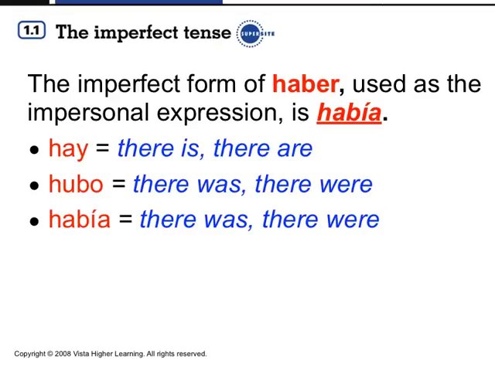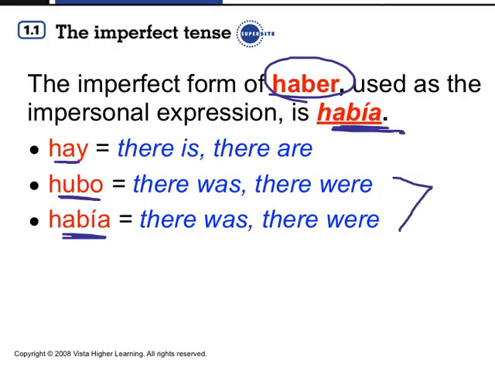So just to continue with our impersonal expressions, they all come from haber. In the imperfect we have había. In the present tense we had hay, there is and there are. Hubo in the preterite, there was, there were. And now we have había, there was, there were. And we'll learn when to use hubo and when to use había.